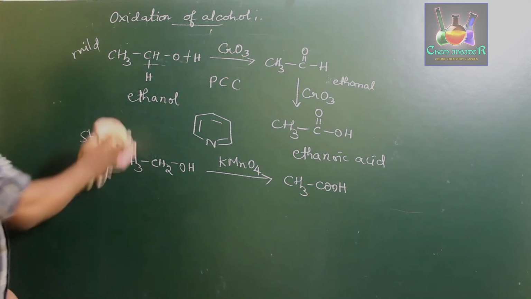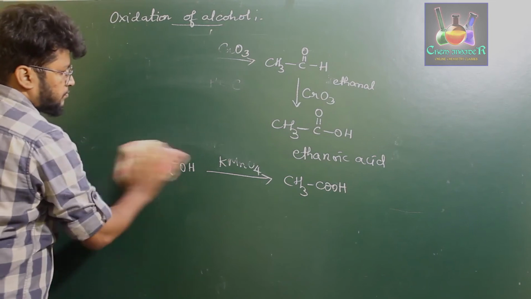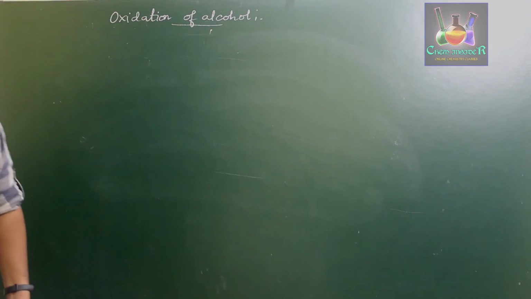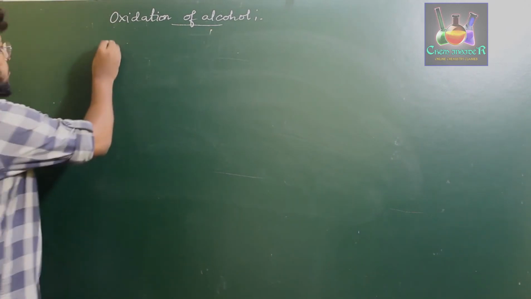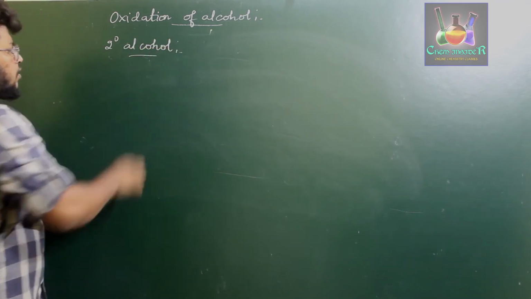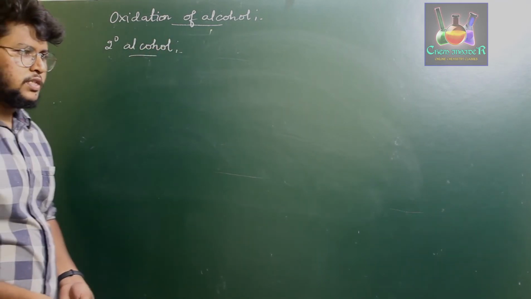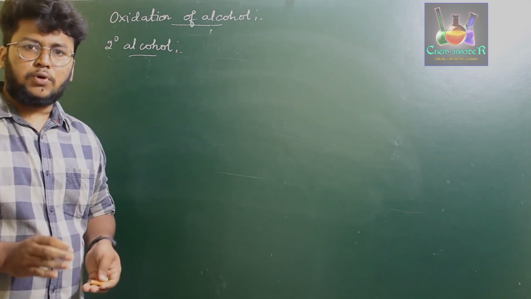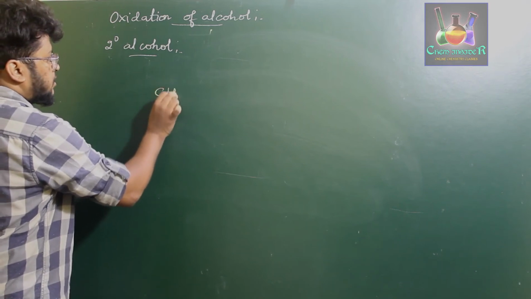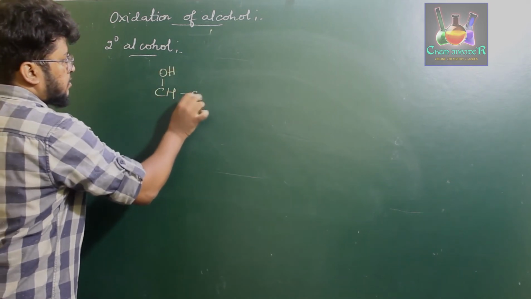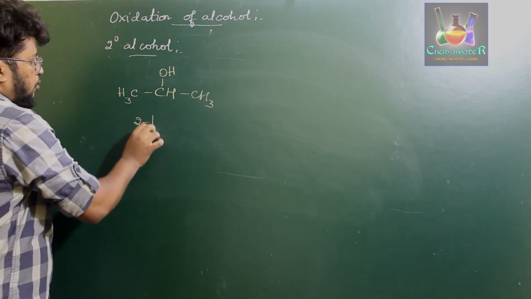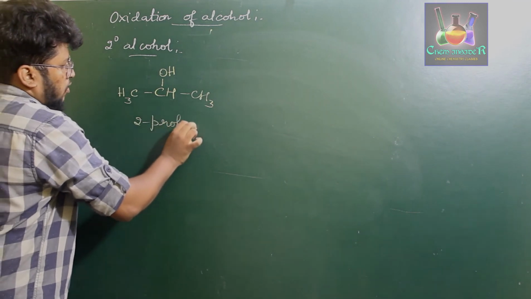Next is oxidation of secondary alcohol. So secondary alcohol does not involve mild oxidizing agent or strong oxidizing agent. They usually give the same product, that is a ketone. So if you consider an example, CH3CHOHCH3. So this is 2-propanol, a secondary alcohol.